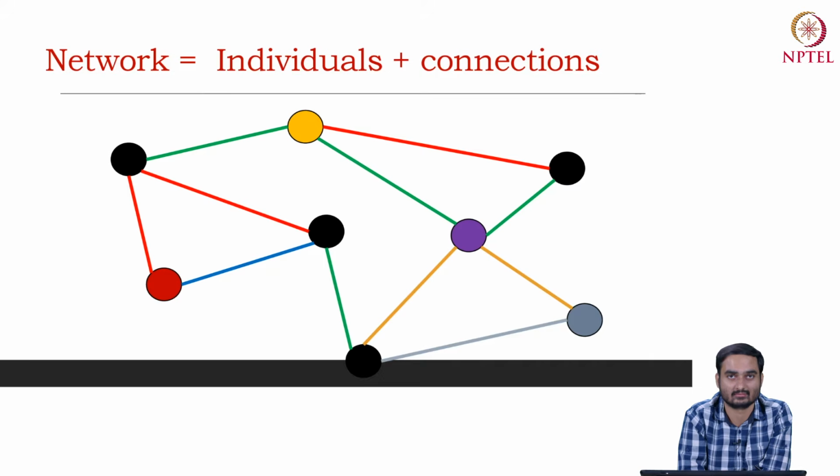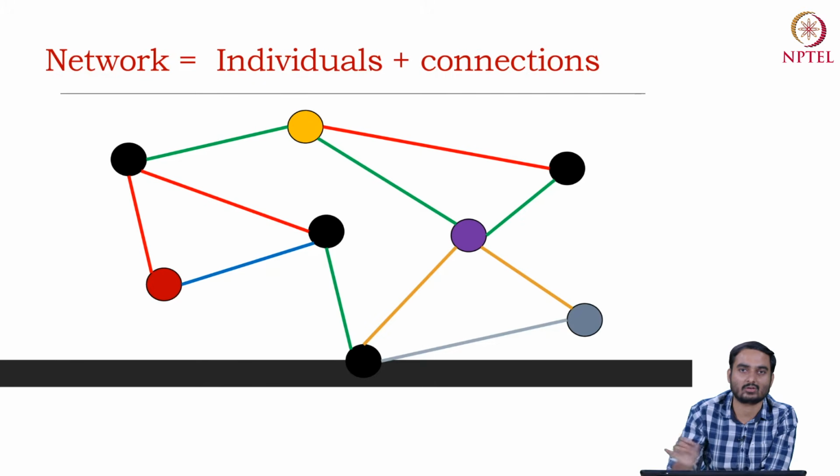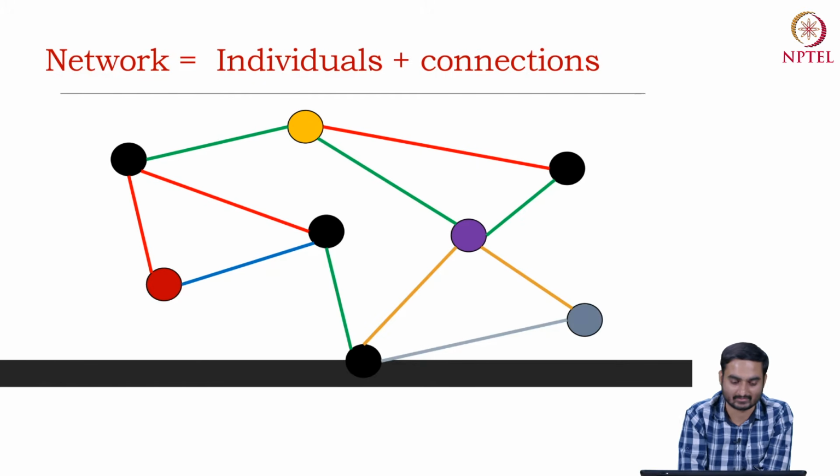Nodes can have properties. For example, you can characterize a user based on his or her occupation, location, gender, race, and so on. You can also characterize edges in different ways. We will talk about all these things in this lecture. But what I wanted to say here is that when I talk about a network, don't think that nodes are all of the same type or edges are all of the same type. Nodes can be different, and edges can be different.